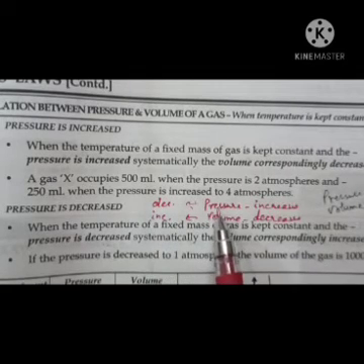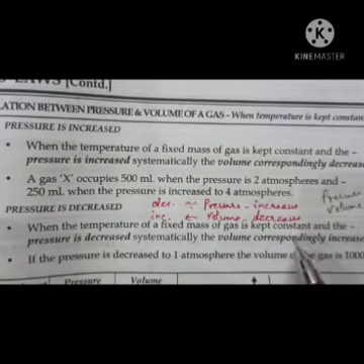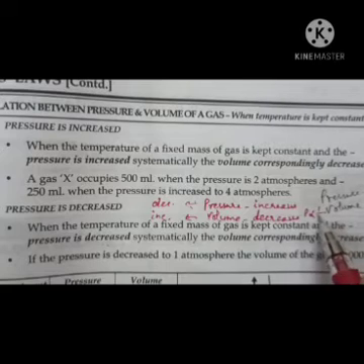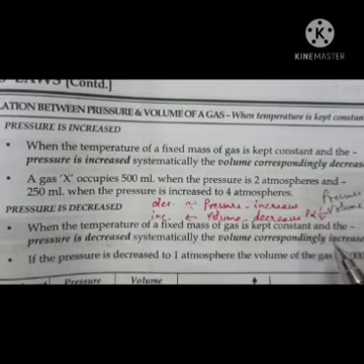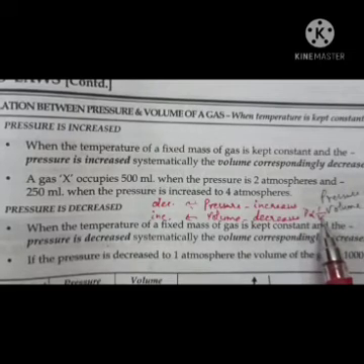So pressure is inversely proportional to volume, which means if one increases, the other decreases.